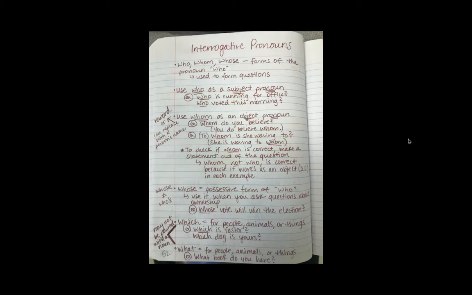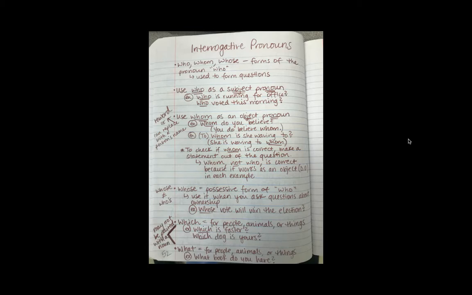Whom do you believe? You actually have to reword it to double check to make sure you're making sense and you're using the right one. Because the word whom in that sentence is in the spot of a subject pronoun. But it's actually an object pronoun, so it has to be flip-flopped to the end of the sentence. So that's why we're rewording it. You do believe whom? You is your subject. Believe or do believe is your verb. Believe who? Believe whom. So technically, subject plus verb plus who or what, you are using whom as an object pronoun. That's why it's so tricky.